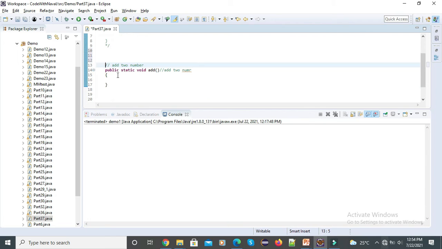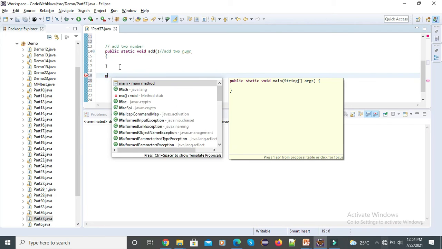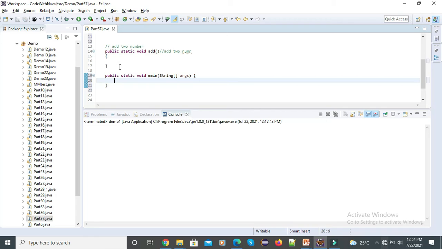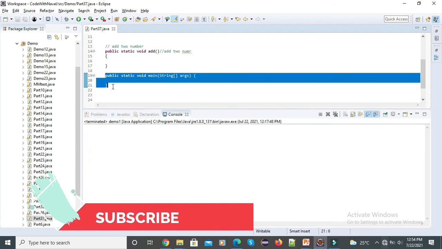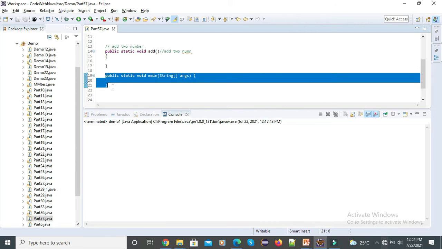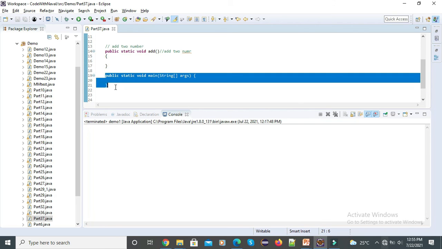As well as that, Eclipse also provides shortcut keys for commenting code. I'll define the main method again. If I want to comment this code, I'll select it and press Control, Shift, slash. Hold Control, then Shift, then slash. You can see the multi-line comment is applied automatically. If I want to comment only one line, I'll press Control and slash, and the single line comment is applied automatically. Eclipse provides this shortcut for both multi-line and single line commenting.